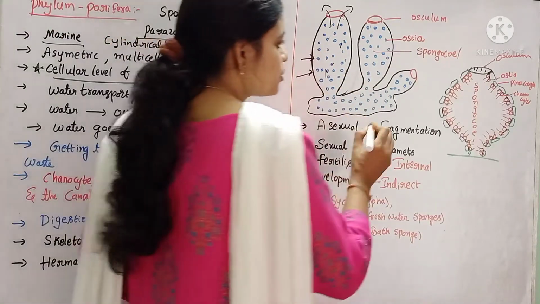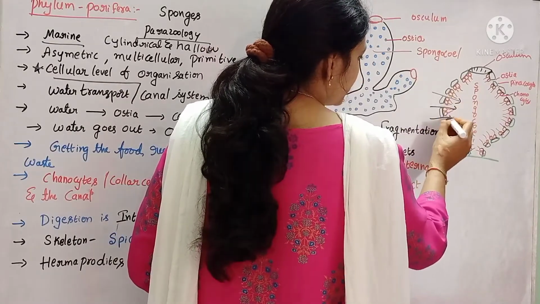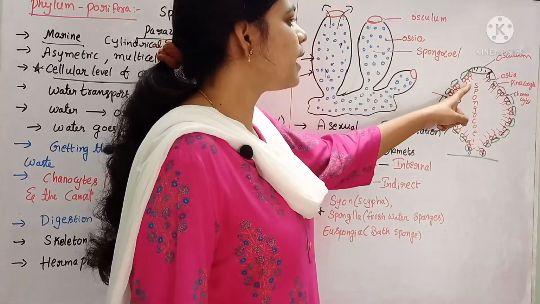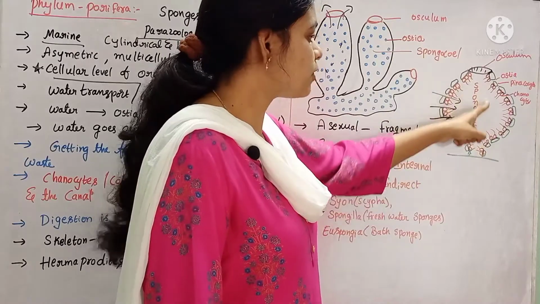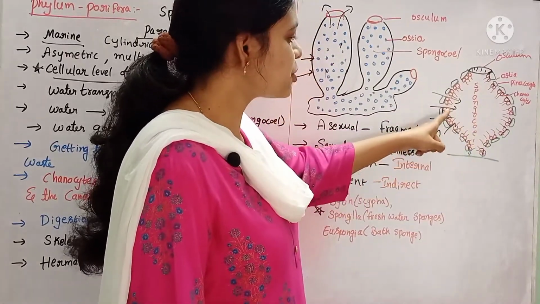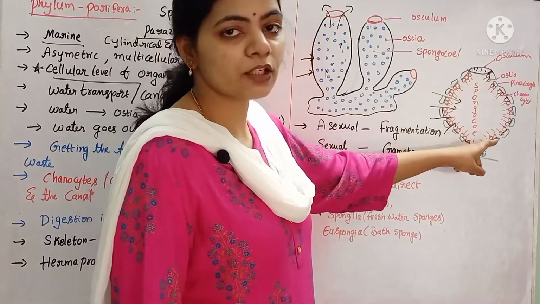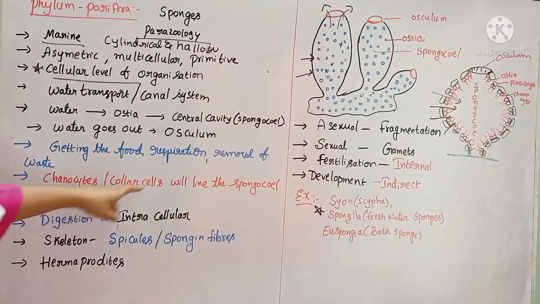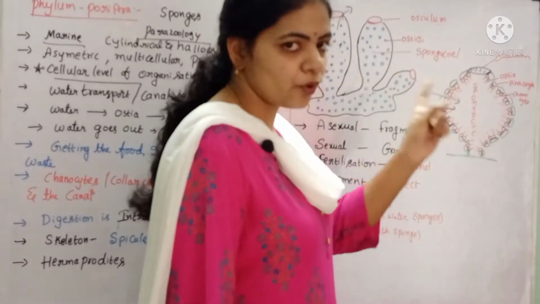By means of those pores, the water enters inside the body, and inside the body there is a special type of cavity called the spongocoel. This spongocoel is lined by a special type of cells which consist of flagella. They are called choanocytes or collar cells. Choanocytes are the collar cells. They line the spongocoel and they create a water current.